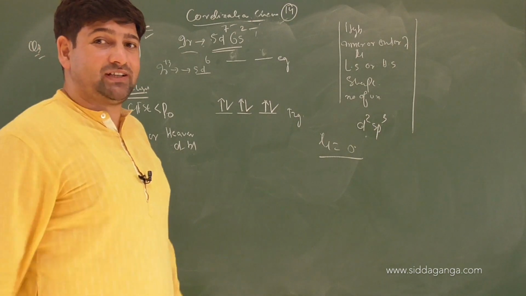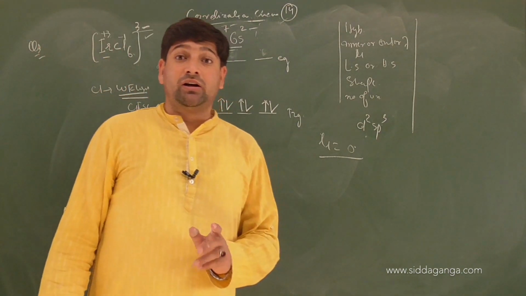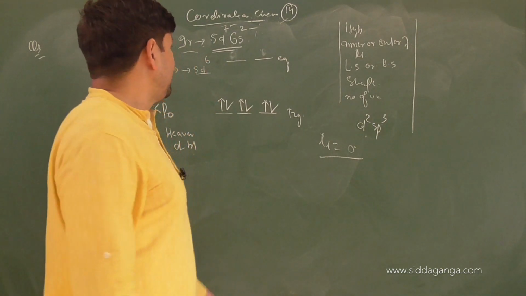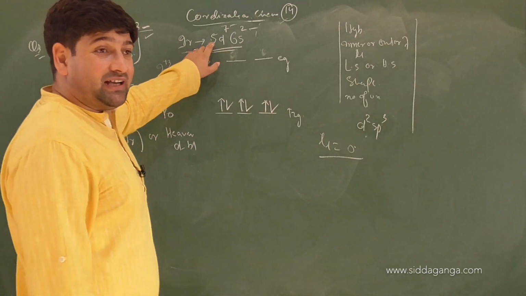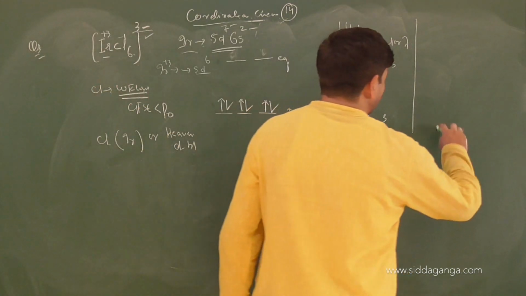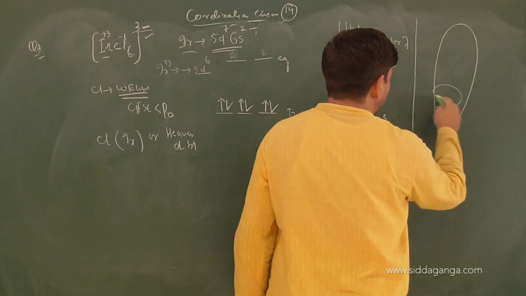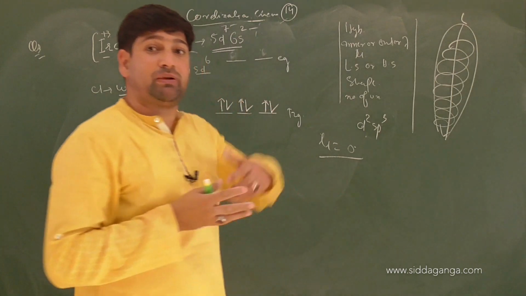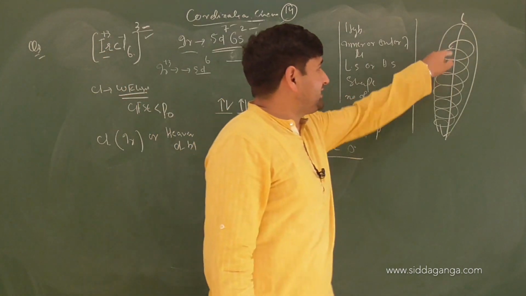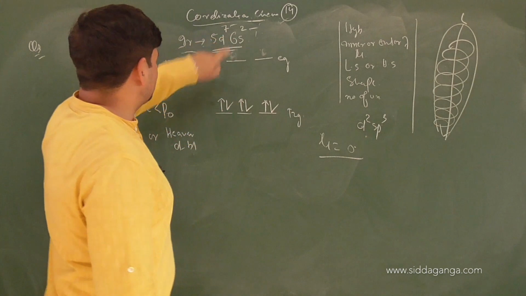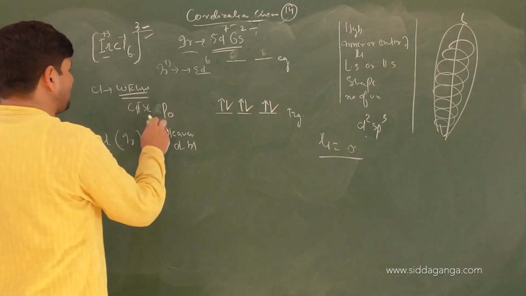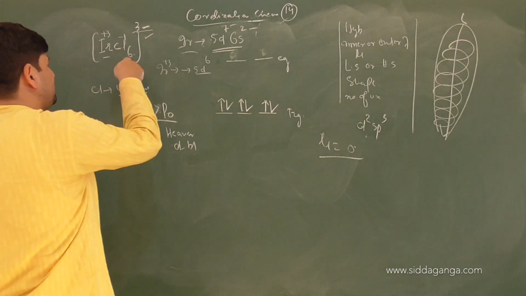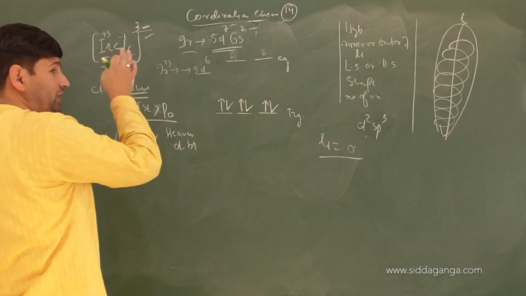Factors affecting CFSE. One of the factors I said was the nature of the d block element being used, whether you are using it from 3d, 4d or 5d. You are using a 5d orbital here. As a result, the 5d orbital's periphery will be bigger. The ligand will be able to interact with it very strongly because the ligand will be very close to the bigger periphery. As the ligand is interacting with it strongly, CFSE becomes higher. So the postulate changes: CFSE becomes more than pairing energy. As a result, it forces pairing. Thus, in IrCl6, chlorine is acting as a strong ligand.